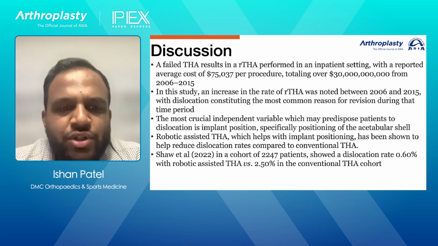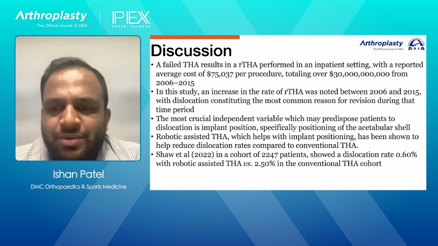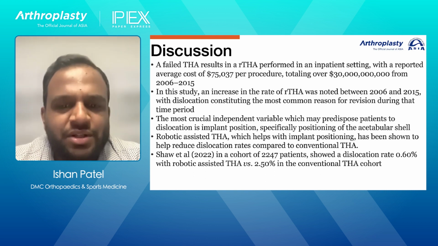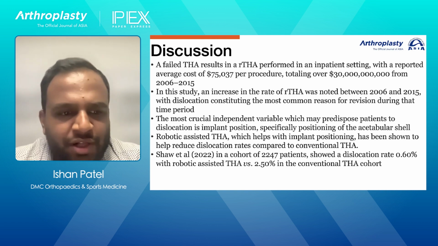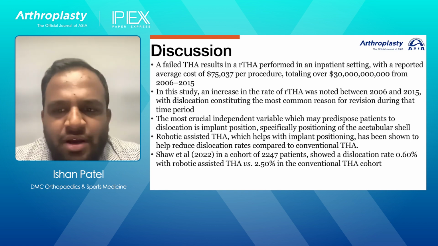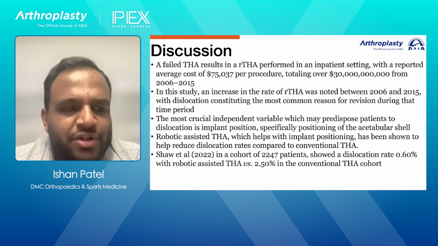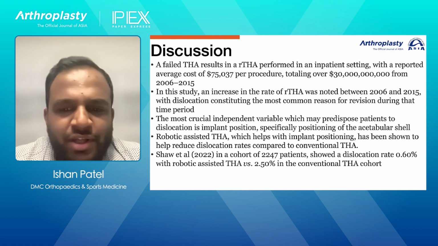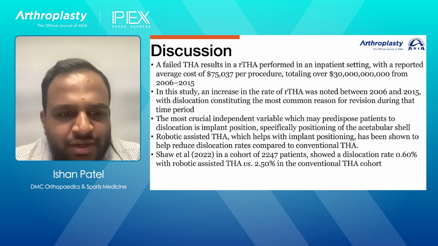The most crucial independent variable which may predispose patients that we found in our reviews was implant position, specifically positioning of the acetabular shell. There are different studies being done out there that may help surgeons place the acetabular shell better. One of the big things right now is robotic assisted total hip, which helps with implant positioning.